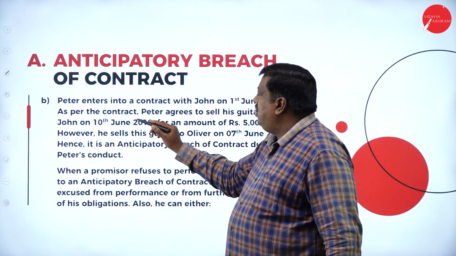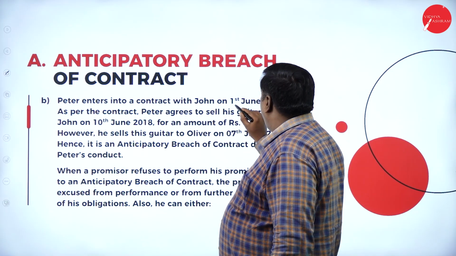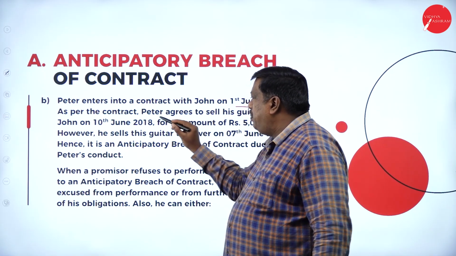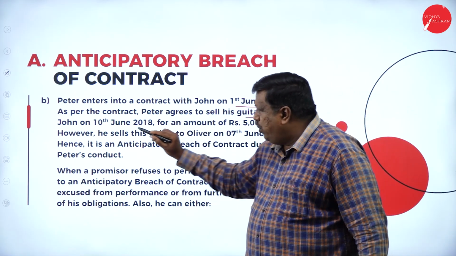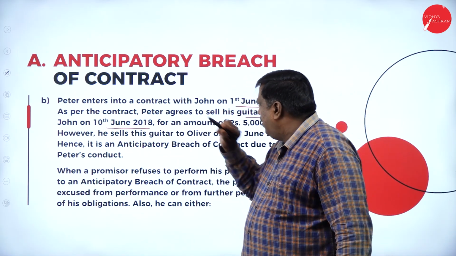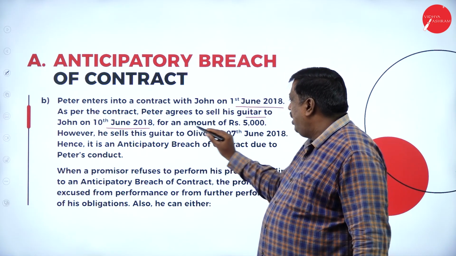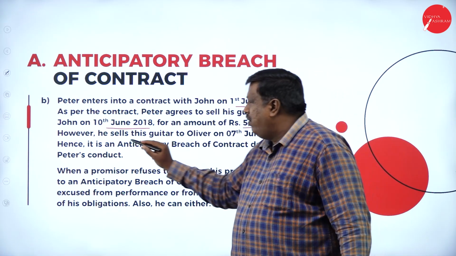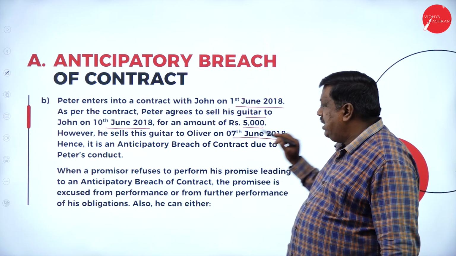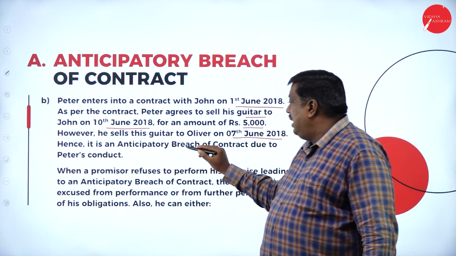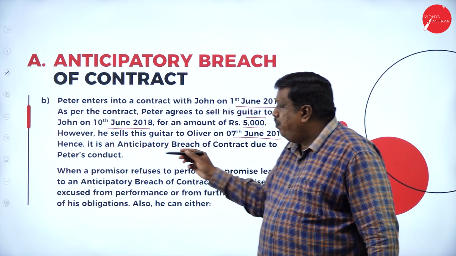Next one. Peter enters into a contract with John on 1st June 2018. As per the contract, Peter agrees to sell his guitar to John on 10th June 2018, that is 10 days later, for an amount of 5,000. However, he sells his guitar to Oliver on 7th June 2018. Here, it is an anticipatory breach of contract due to Peter's conduct.